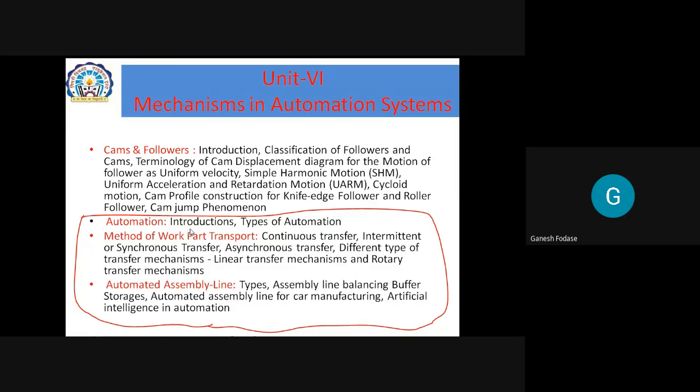Automation is the new topic added. So you must know there is one introductory topic to automation. What automation is basically, what are the types of automation, then methods of work part transport, types like continuous transfer, then intermittent or synchronous transfer. There are different types of transfer mechanisms, and finally we need to study the automated assembly line. When you think about industry, the big mechanical industries, there must be an assembly line. So we need to study what are the types of assembly lines, assembly line balancing, buffer storage, the automated assembly line for car manufacturing, and the last important topic,